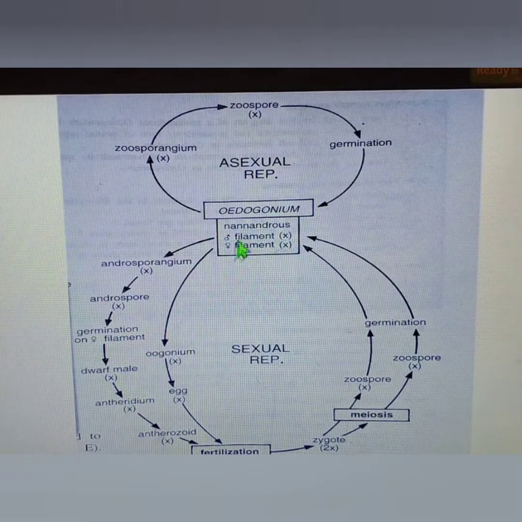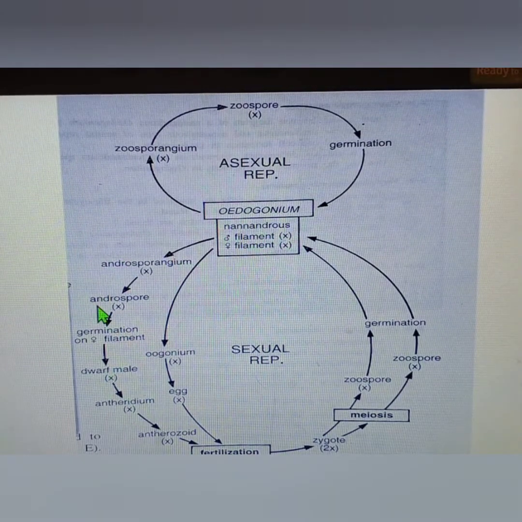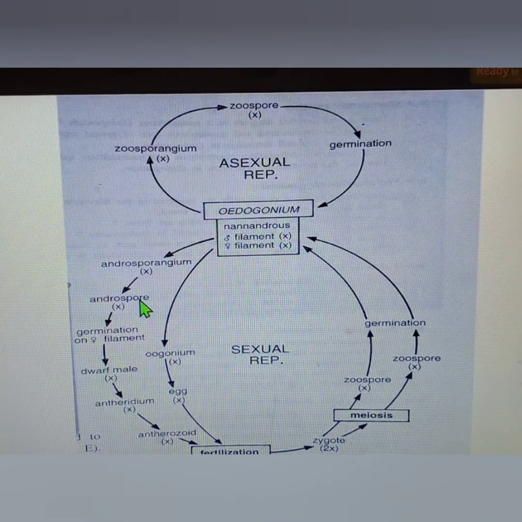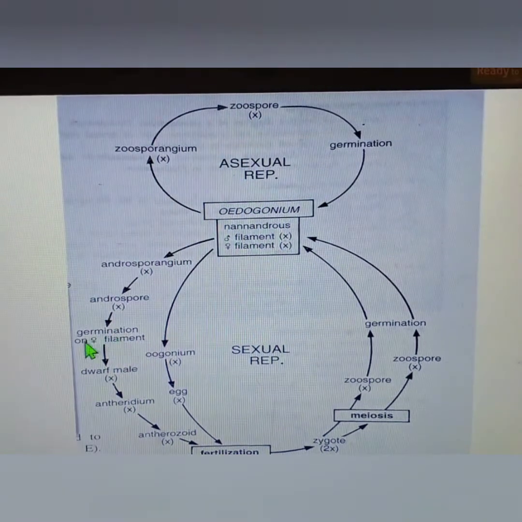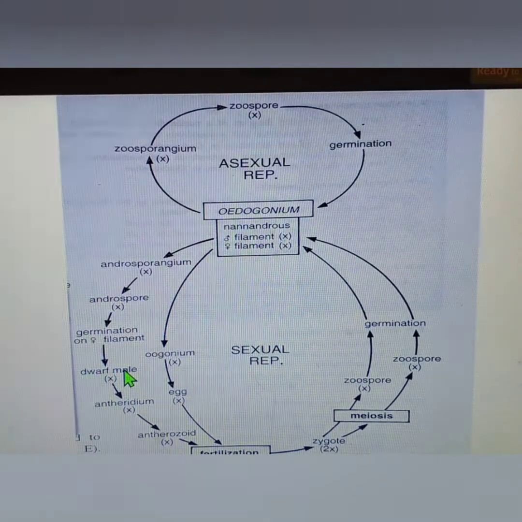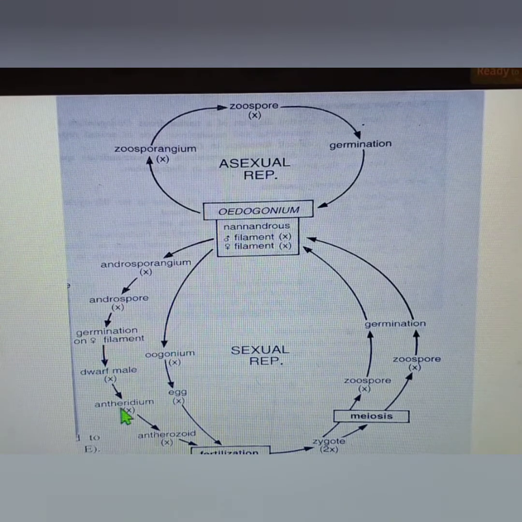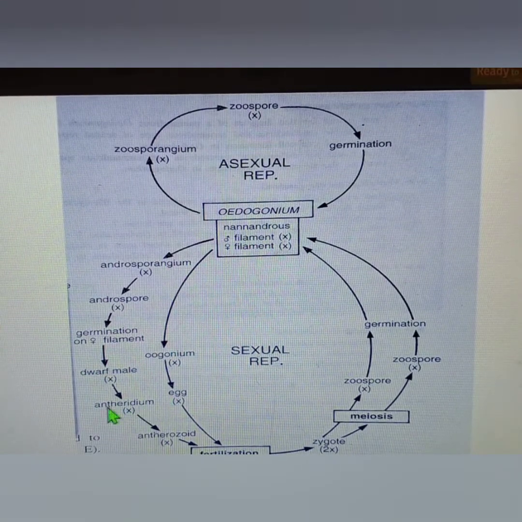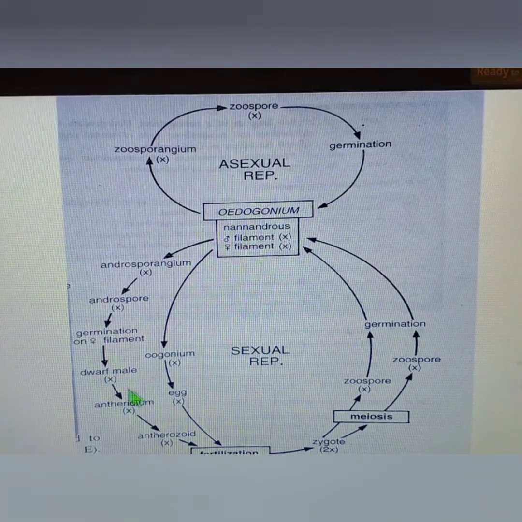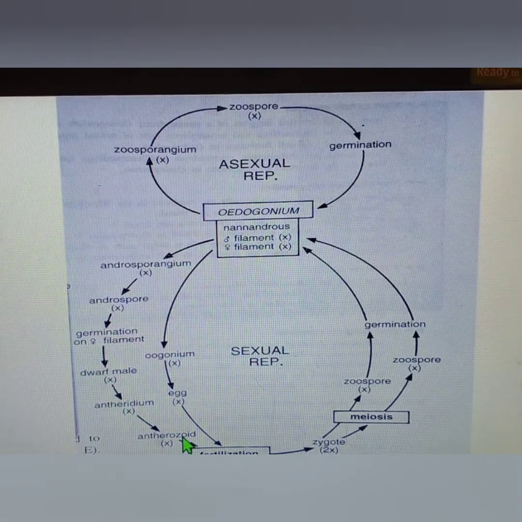The male filament forms the androsporangium, which will give rise to the androspore, and upon germination this androspore will form the dwarf male. Okay, then in the dwarf male we get the male sexual structure, that is the antheridium, which will give rise to the male gametes.